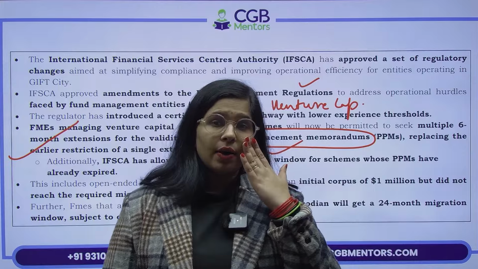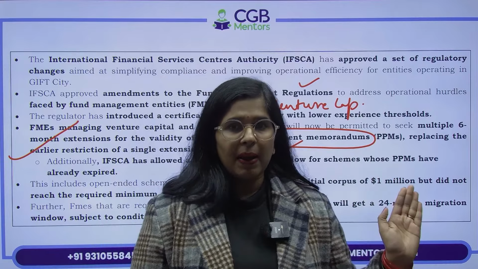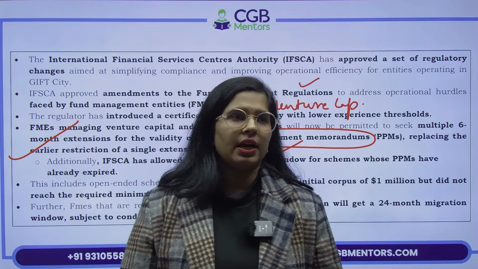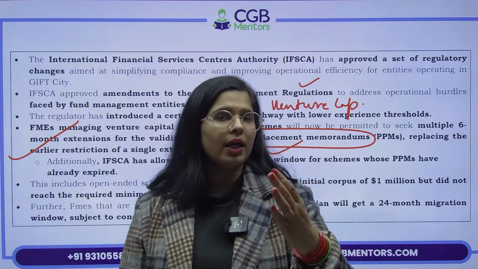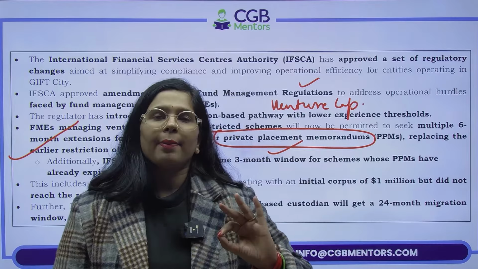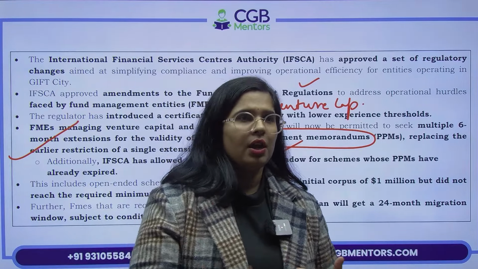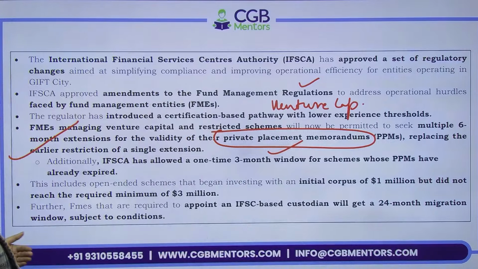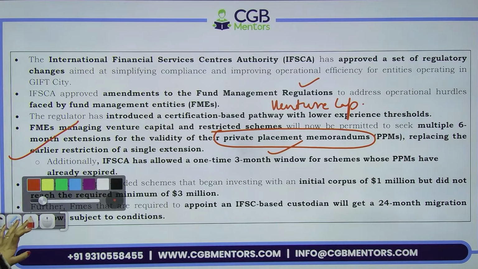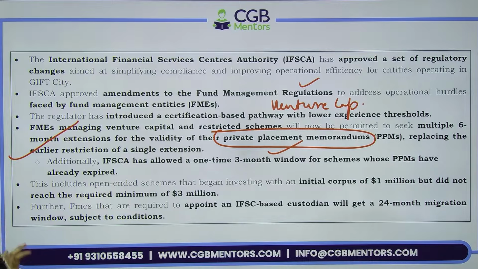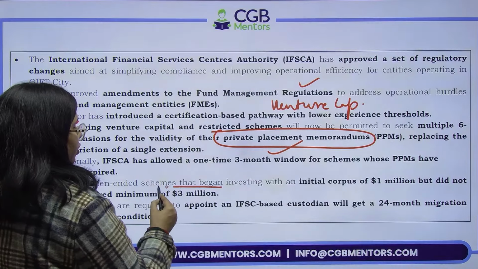ठीक है, अच्छा, जिन लोगों का already ये expire हो गया है उनके लिए भी IFSC ने कहा है that we are providing you a 3 months window right now. अभी आपको हम 3 महीने का window दे देंगे as a transient offer. Okay, now after that यहाँ पे और क्या कहा गया है? This includes open-ended schemes that begin investing with an initial corpus of 1 million but did not reach the required $3 million. देखो, आपने क्या किया, आपको जरूरत था कि आप पहले इतना पैसा कलेक्ट कर लो.